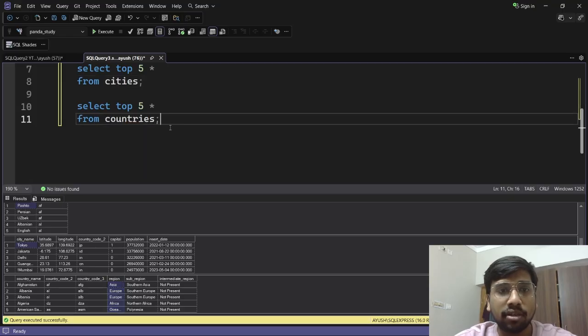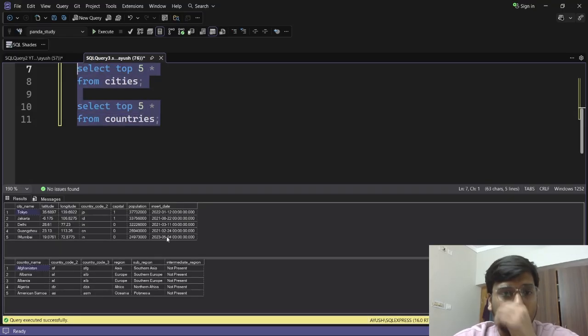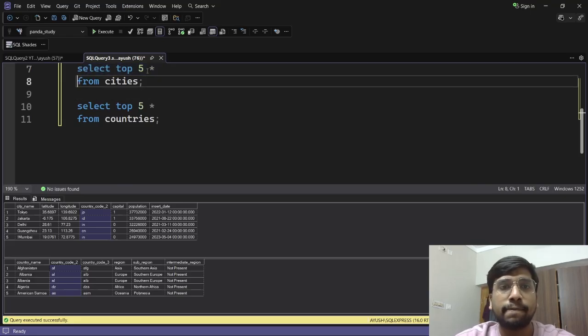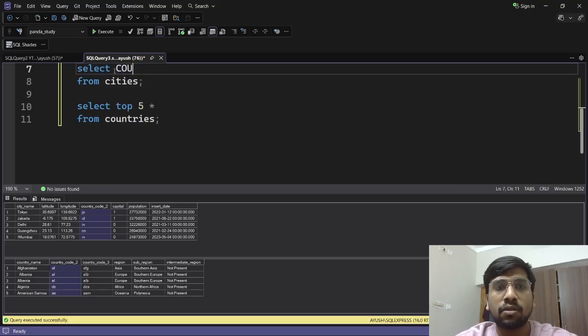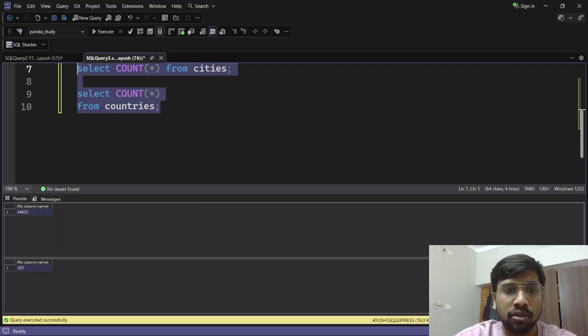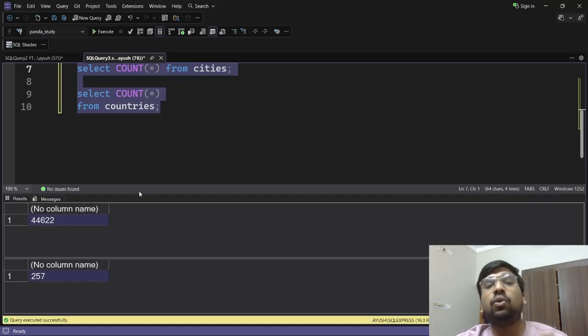We have the cities table and countries table. If I run these two, here you can see you can join these two tables on the basis of the country code 2 column. Okay. Now, one thing I would like to talk about here is, let's say if I do select count. Okay. And if I do the same thing here and here. Okay. Now, if I run these two, you will see that in the cities dataset, we have 44,000 rows, but in the countries dataset, we only have 257 rows.